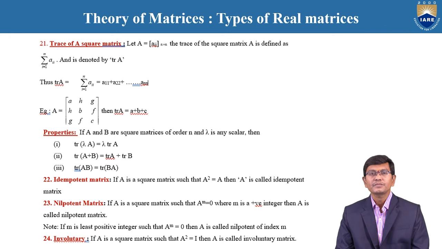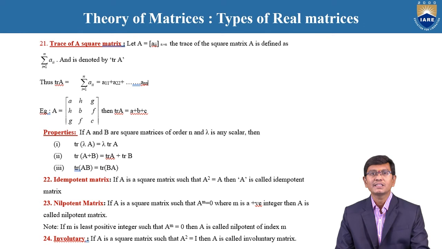And similarly, the trace of a square matrix. The trace of a square matrix is nothing but, for example, the given matrix is a square matrix, and when we add the diagonal elements together, that is the trace of the matrix. For example, let us consider A is equal to the matrix with rows A H G, H B F, G F C. Then in this particular square matrix, the diagonal elements are A, B, C. Therefore, the trace of A is equal to A plus B plus C.